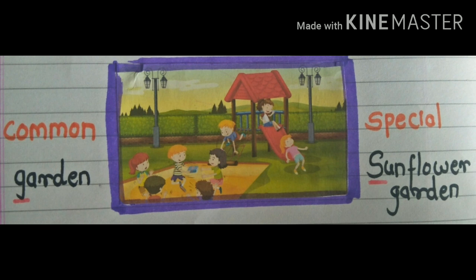So, Sunflower garden is a special name because it is the name of that garden. Got it clear? So, in this picture, garden is a common name and it starts from a small letter, and Sunflower garden is a special name and it starts from a capital letter. Got it? Good.